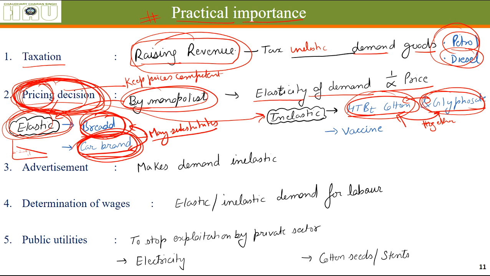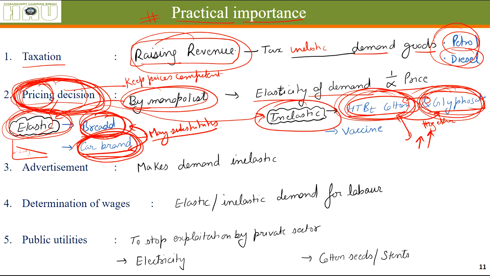So when the price of these things increases, the farmer does not have any other option. He will have to buy these two things in any case. So the company knows that there are no other options with the farmer. Even if we increase the price of either of them or both of them, still the demand for these products will remain the same, so they can easily increase the price.